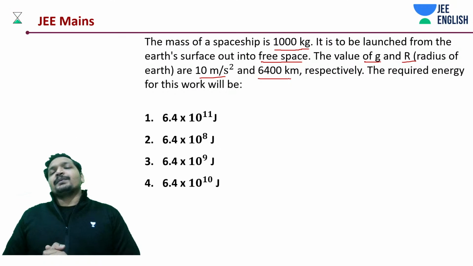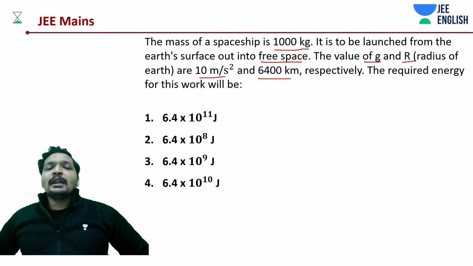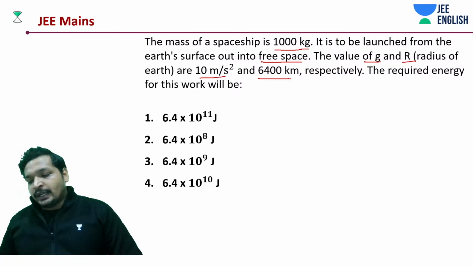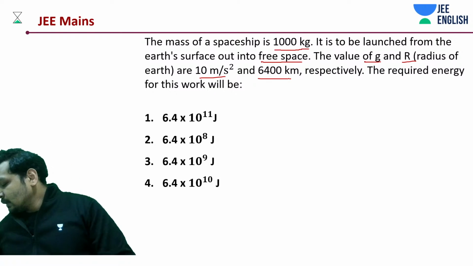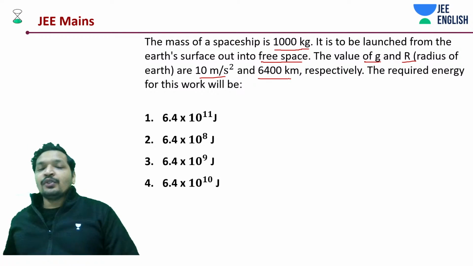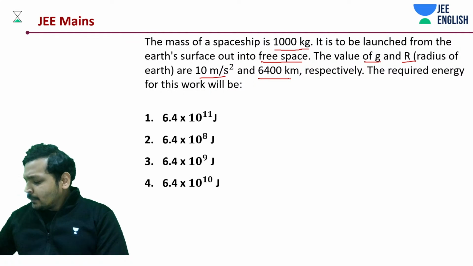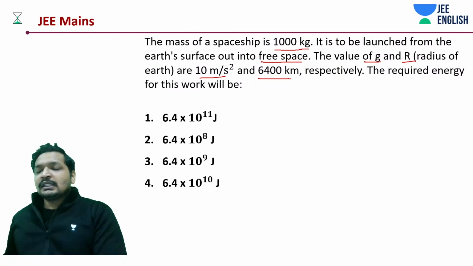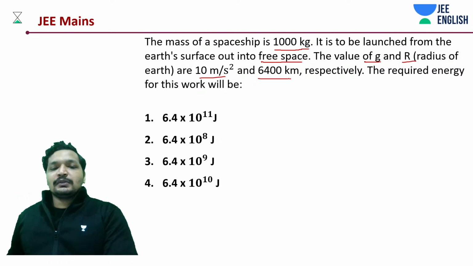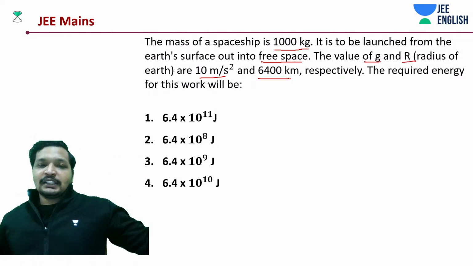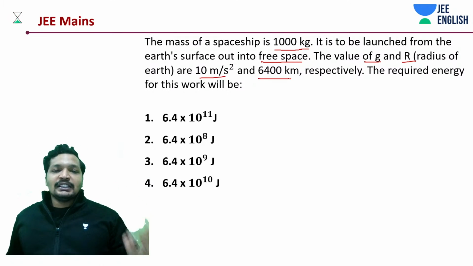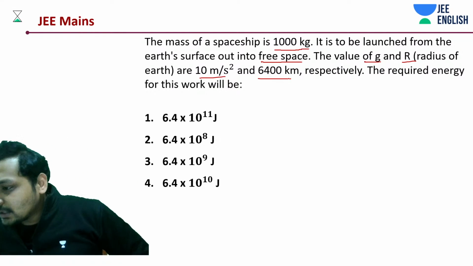Then what is the energy required in this case? Of course you need to do lots of calculations in this specific case. It's a very simple problem. Probably I think this is the last problem that we'll be discussing, because with this we have discussed every single previous year question, be it JEE Advanced or JEE Mains.